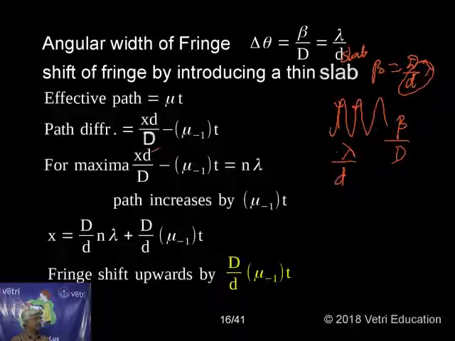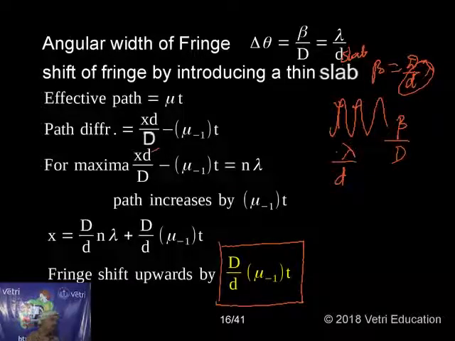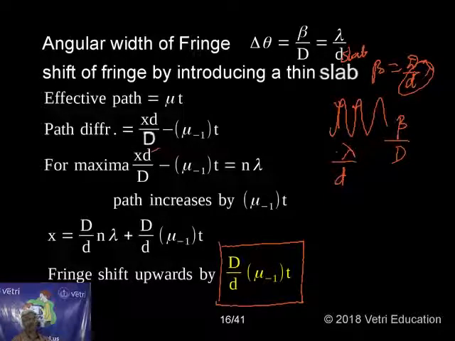Therefore, the path increases by (μ minus 1) into t, and from this the shift can be calculated. That is D by d times nλ plus D by d times (μ minus 1) into t if it goes to the other side. The fringe is shifted by capital D by small d into (μ minus 1) into t. This is an important formula for shift of fringe. The fringe is always shifted upward, on the bright side, by D by d into (μ minus 1) into t. That is the formula for shift of fringe.